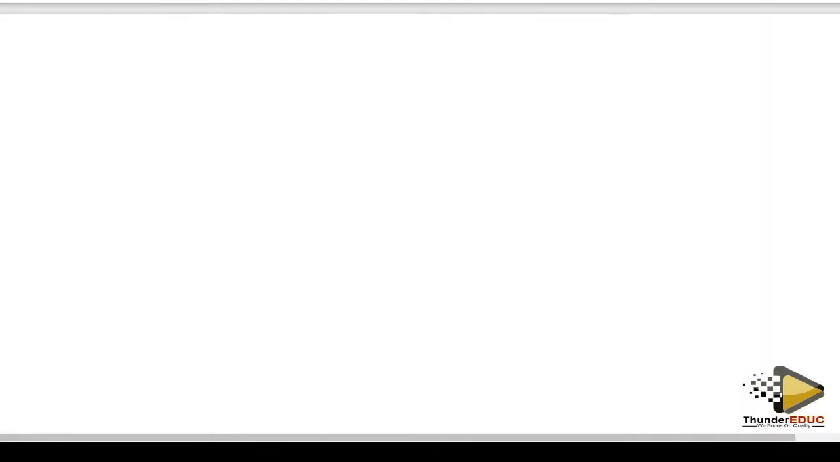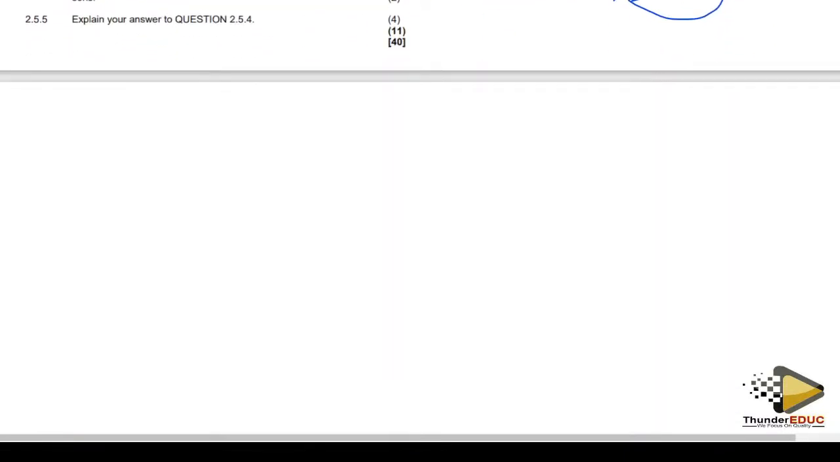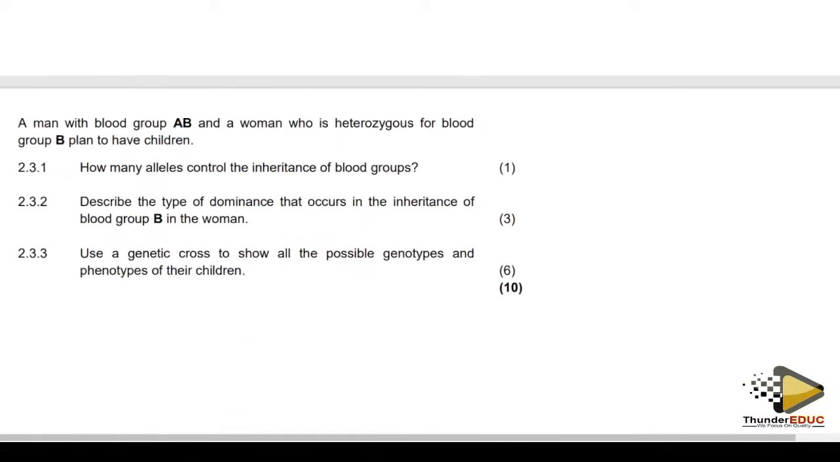Let me know if I should organize more classes like this concerning genetics, so that at least when you go to the papers, you are able to answer this question.